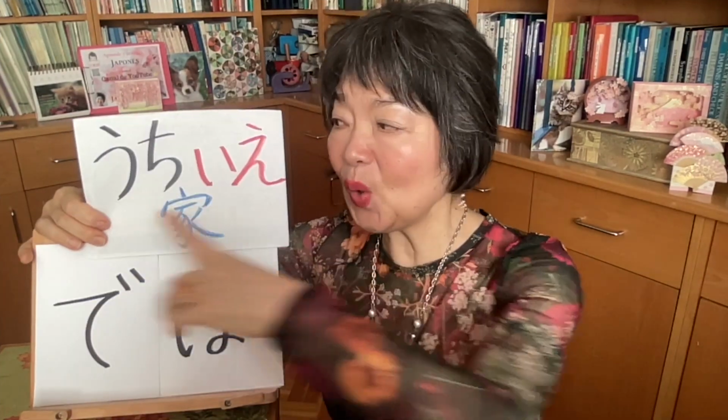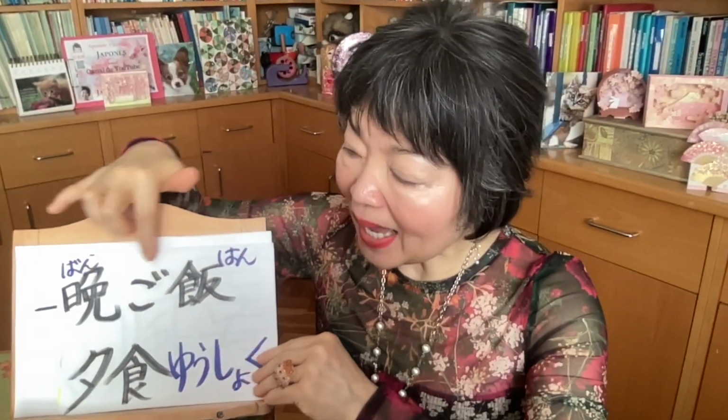In my house, we take a bath after eating dinner. To take a bath, we say お風呂に入ります。And 入ります, this is an action verb. 私の家では晩ご飯を食べてからお風呂に入ります。Till here, I explained the place niwa or place dewa.